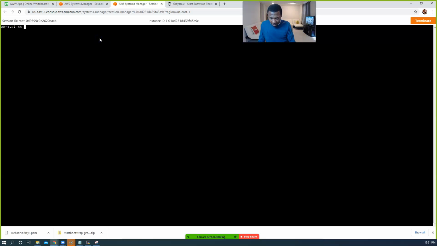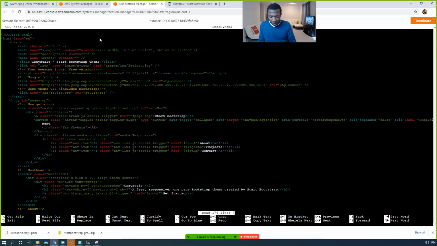So cd to where we have the code, HTML, ls, to show me the files in there and make sure they're in there. So now sudo nano index.html, enter. In this second web server, let me also add this code.